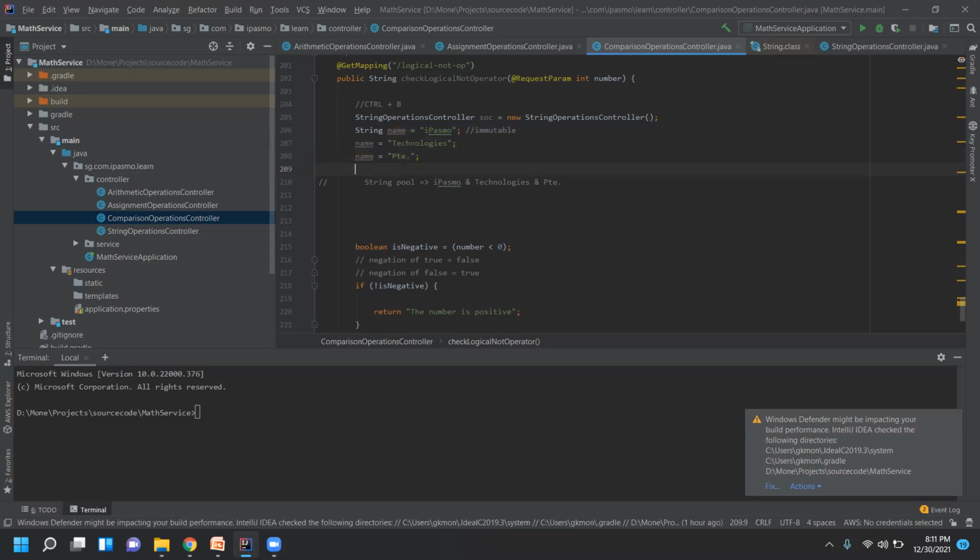Suppose I have one more variable here, friend name, equal to, again, IPASMO. At this point it will not create a new one because it's already created here, so this one will point to this same location.